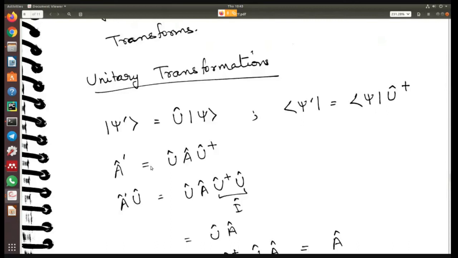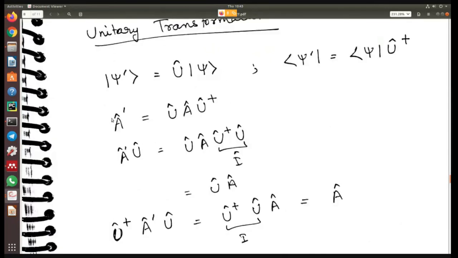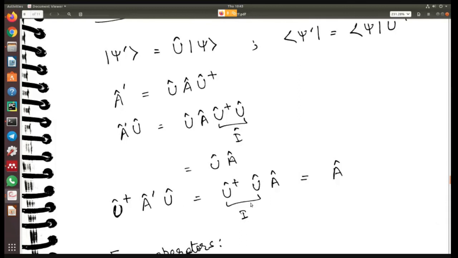Similarly, you can multiply this with U on the right: A dash into U gives U into A into U dagger U. U dagger U is I because U is a unitary operator, so you get A dash U is equal to U A. Then if you multiply this with U dagger, you get U dagger into A dash into U, which is U dagger into U into A, which is A.